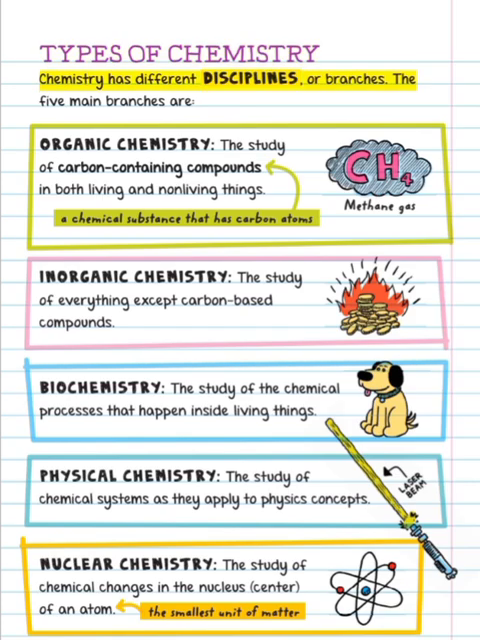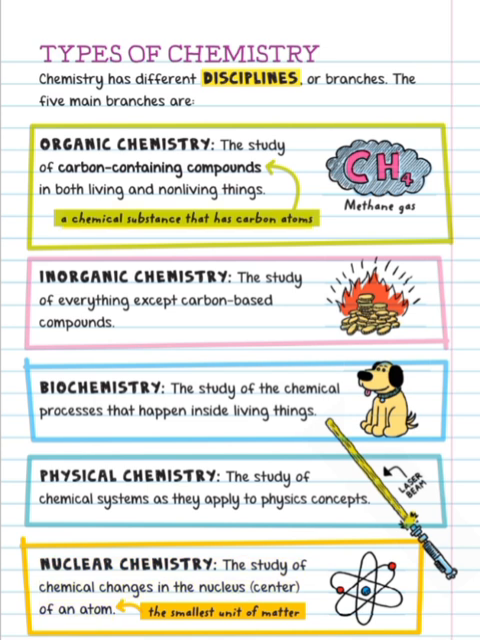Types of chemistry. Chemistry has different disciplines, or branches. The 5 main branches are: organic chemistry, the study of carbon-containing compounds in both living and non-living things; inorganic chemistry, the study of everything except carbon-based compounds; biochemistry, the study of the chemical processes that happen inside living things; physical chemistry, the study of chemical systems as they apply to physics concepts; and nuclear chemistry, the study of chemical changes in the nucleus, the center of an atom.